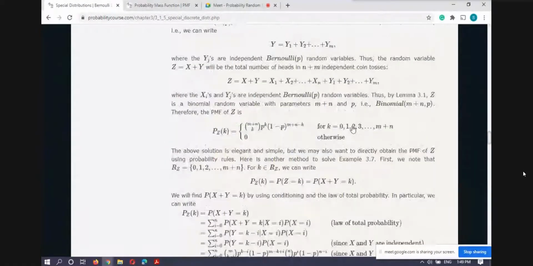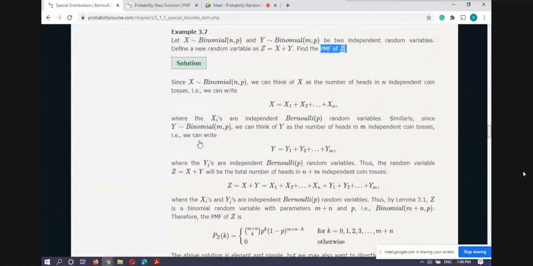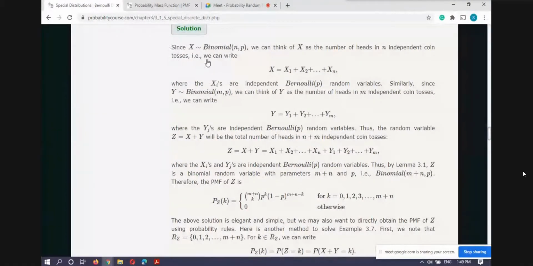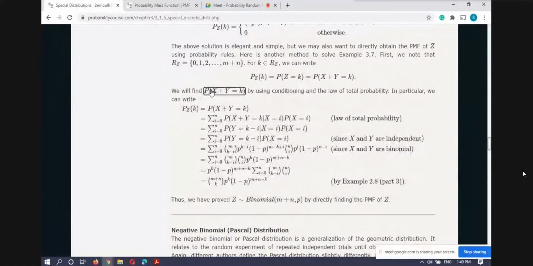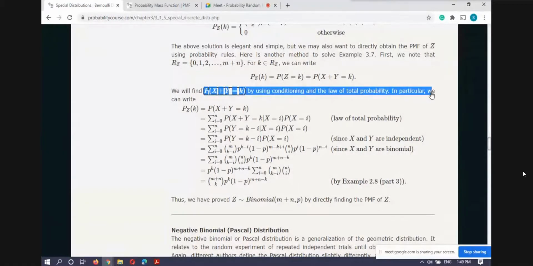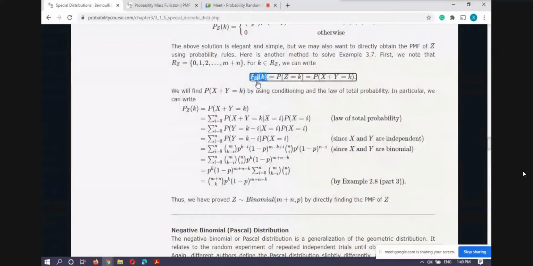In this, he has provided two proofs. This is the simple one, so I am skipping it; you can read it. Actually, I am interested in this kind of proof. My target is to find the probability mass function P_Z(k), where k takes values 0, 1, 2 up to m plus n.